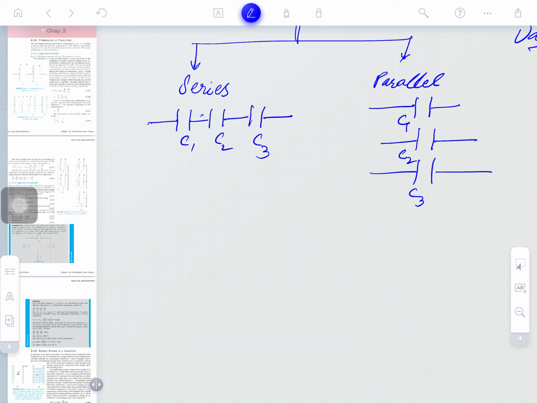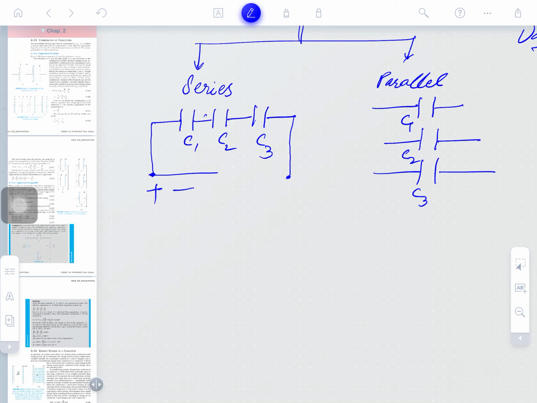Actually, we can explain here: suppose this is one terminal, and a positive potential is maintained here and connected with this. This is another terminal, connected with this, which means there is a source. The source will pass current through this. So there is a potential V plus here and V minus here. This will be at positive potential, this at negative, the next at positive, then negative, then positive, then negative. Clear? This type of situation will develop here, with more capacitors too.